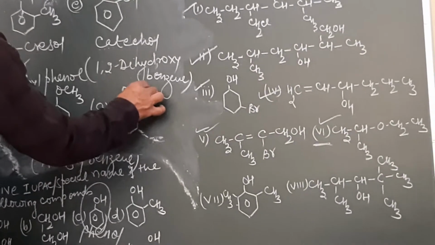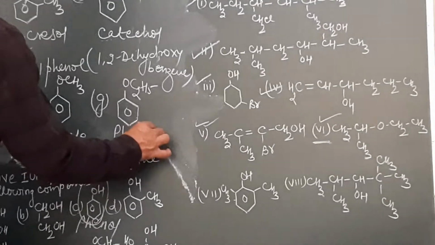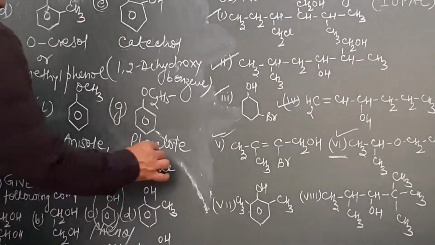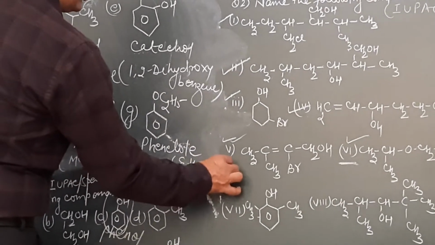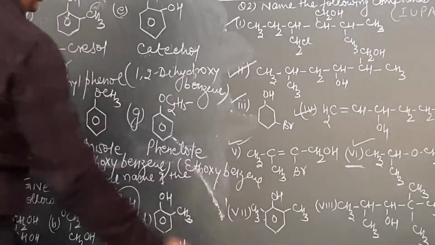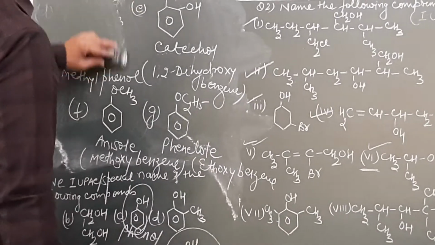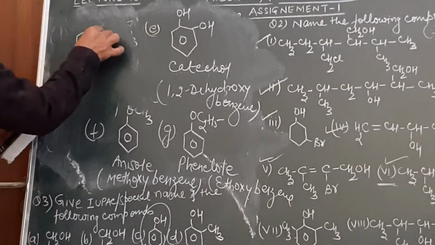Similarly, if you go with this part, this will be OC2H5. What is the name of this group? This is phenetole, or we may call it ethoxybenzene. Phenetole, or this can be named as ethoxybenzene. And let us go for the last part. How to give the name to this one, which is the last part. The last part of the group is this one.